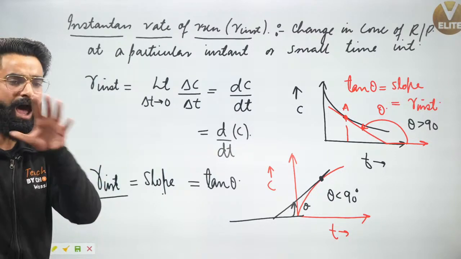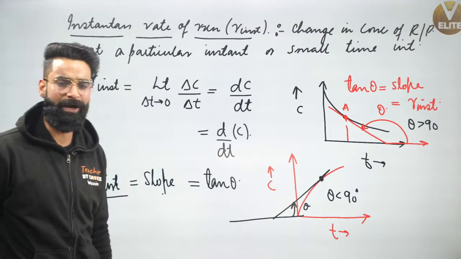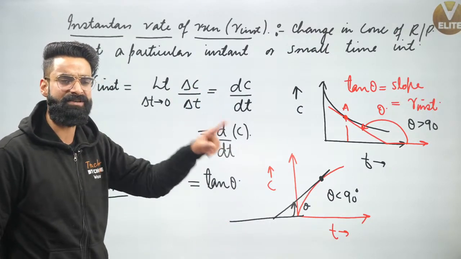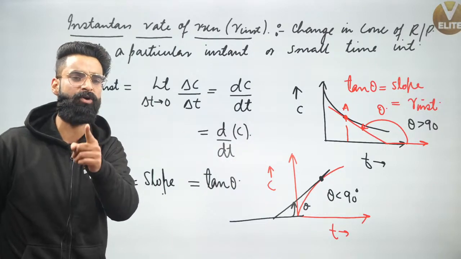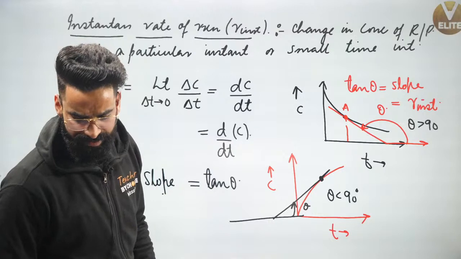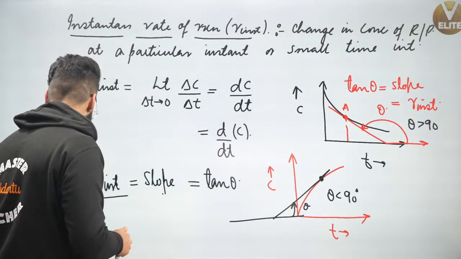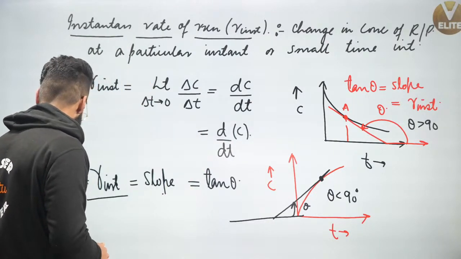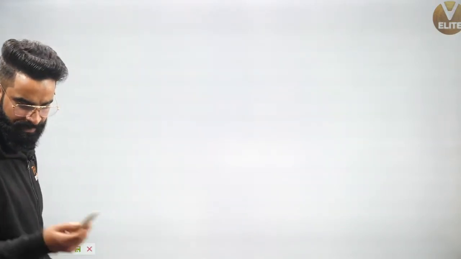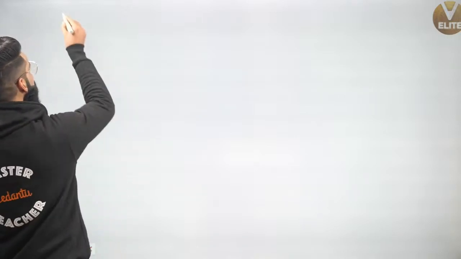Now let's come to the actual point right here. I hope this is clear to everyone. Slope of concentration versus time curve is going to give you the value of instantaneous rate of reaction. Very, very simple. Now people, now comes the actual stuff right here, which we have to talk about in detail. From this topic the actual kinetics starts. Understand, I'm going to write something.